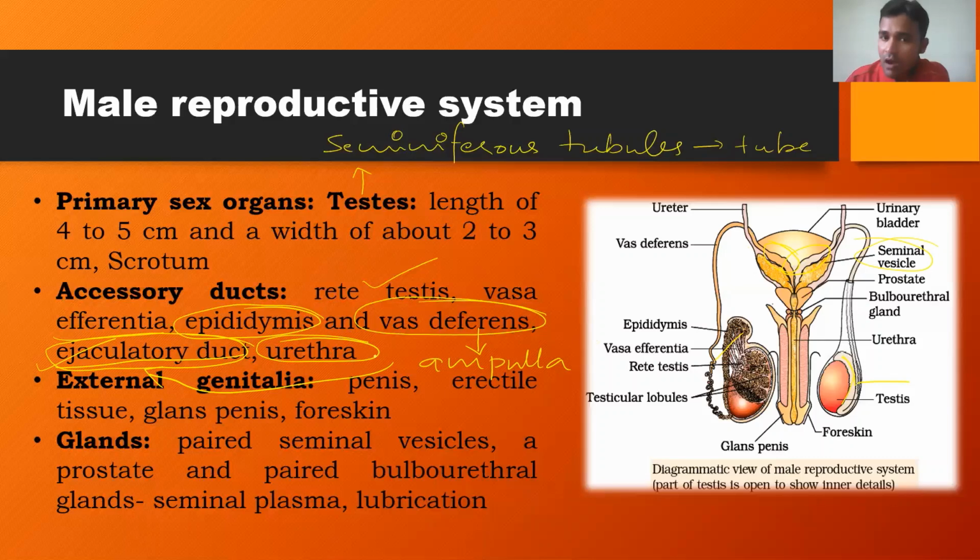called the urethra. Remember, the urethra is actually emerging from the urinary bladder. So this is the duct of the urinary bladder. That means it is a part of the excretory system. But the same urethra is connected to the ejaculatory duct also. So the urethra coming from the urinary bladder joins with the ejaculatory duct, and that will continue as urethra itself. Remember, the urethra is a common passage for urine as well as semen.